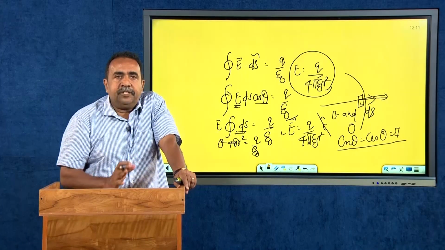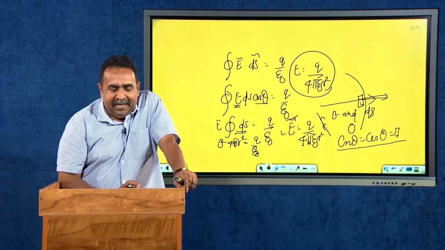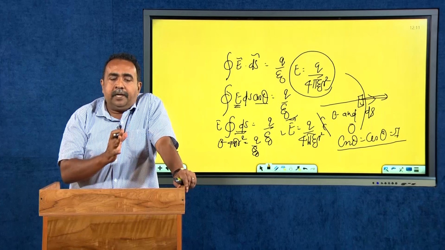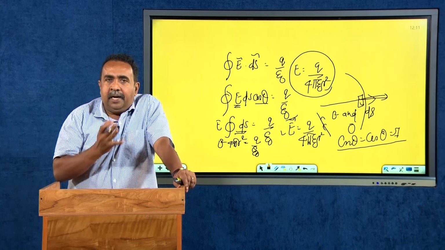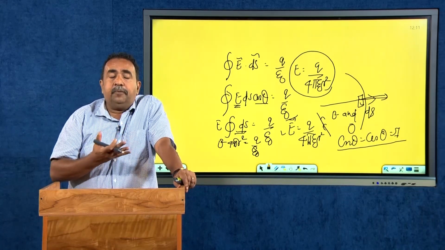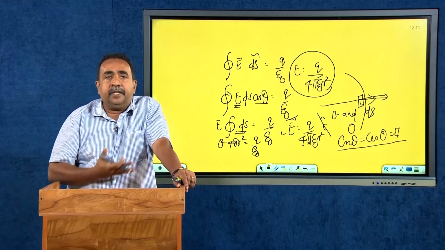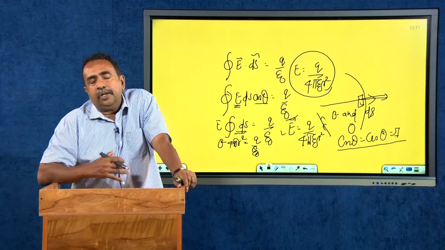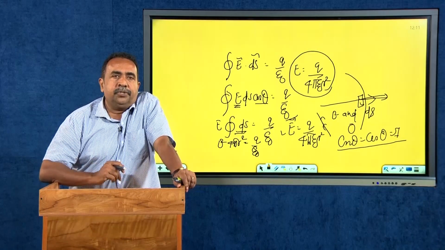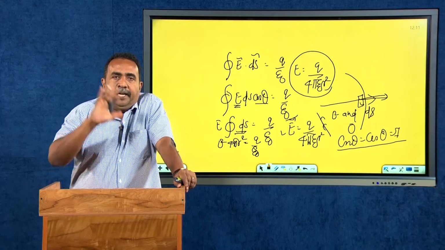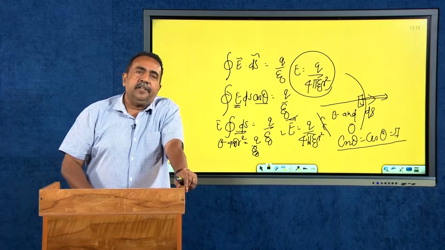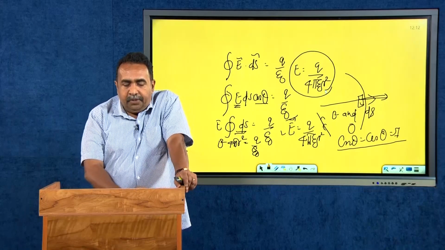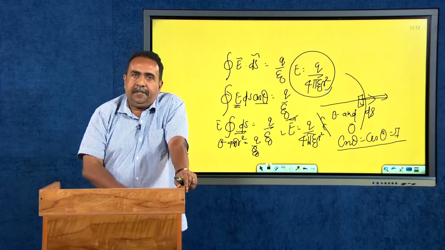Therefore, in my first session, what I had done is I had defined what an electric field is. Next, I imagined how the electric field is around a positive charge, a negative charge, or around any charge distribution. And then by drawing lines of force, I constructed the electric field. And finally, by using Gauss's law, I was able to quantify the electric field.